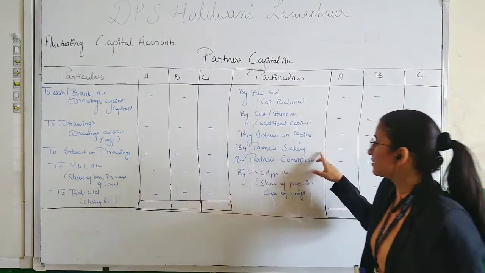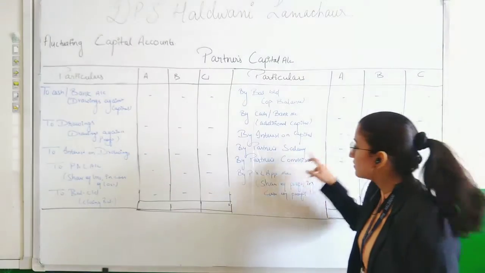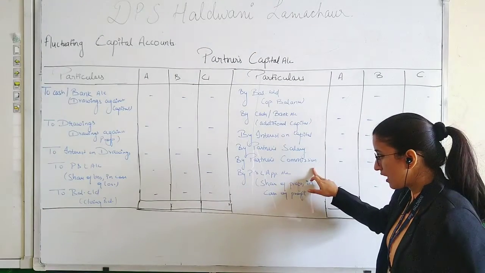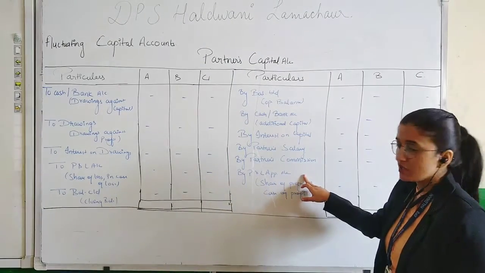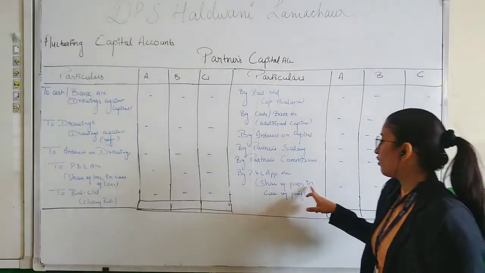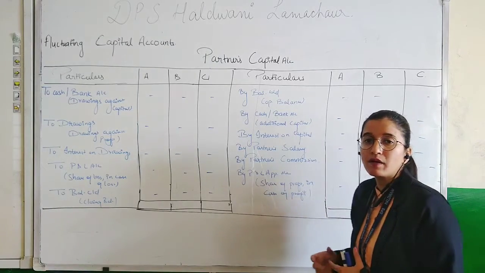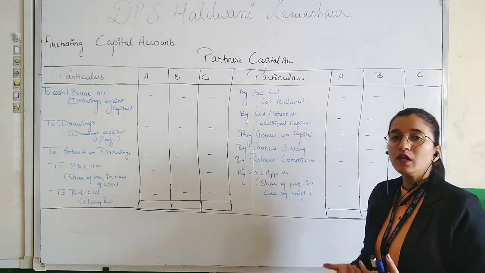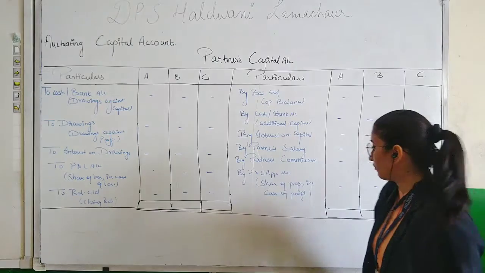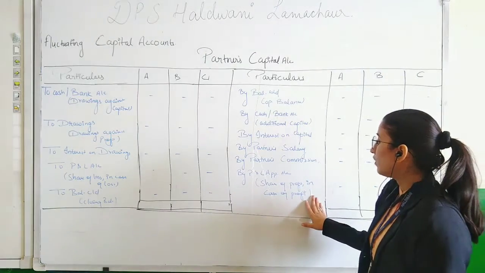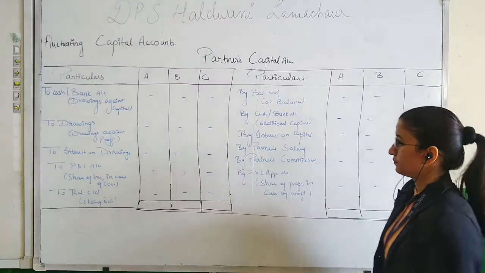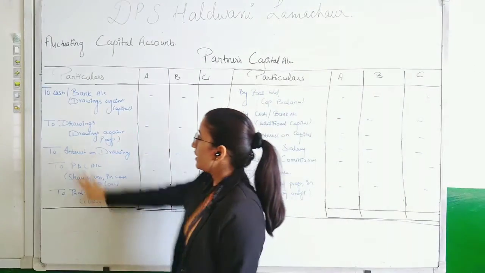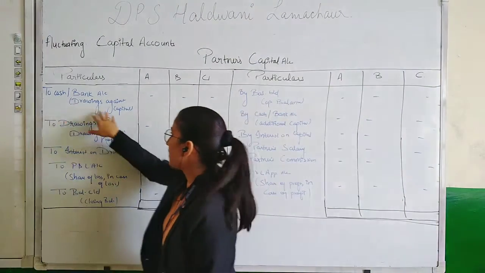Then by partners salary account, same, it is an expense. By partners commission account, and then by profit and loss appropriation account. This will be the share of profit distributed among the partners either equally or in the agreed ratio, and we record it on credit side only in case of profit. Next, on debit side, we record to cash or bank account.